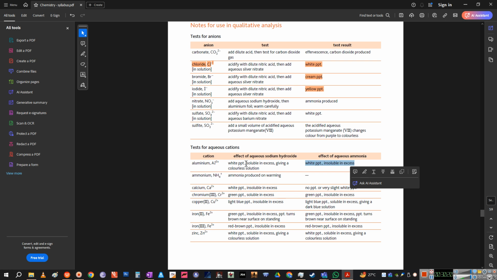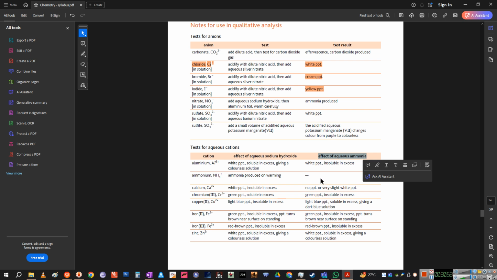In aqueous ammonia, any salt of aluminum will give you a white precipitate, and it should be insoluble in excess. So in other words, if you keep on adding ammonia, you will not see dissolution of it, so that will be a confirmation that you have aluminum. Now these are just two tests: the effect of sodium hydroxide and the effect of ammonia for positive ions. The only difference is in the effects it will have on different ones.